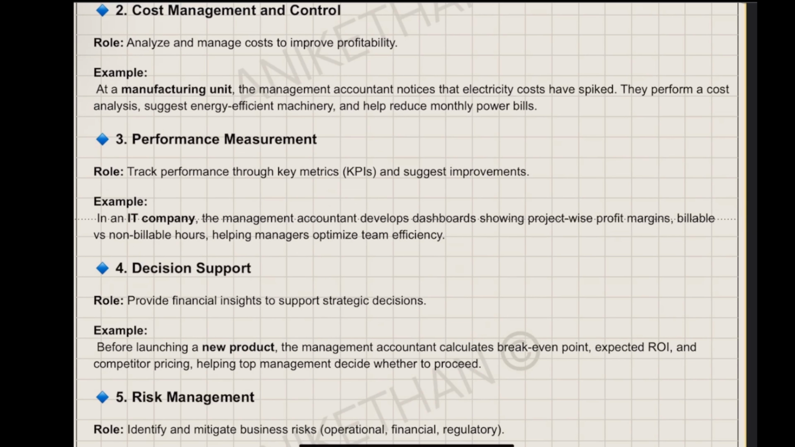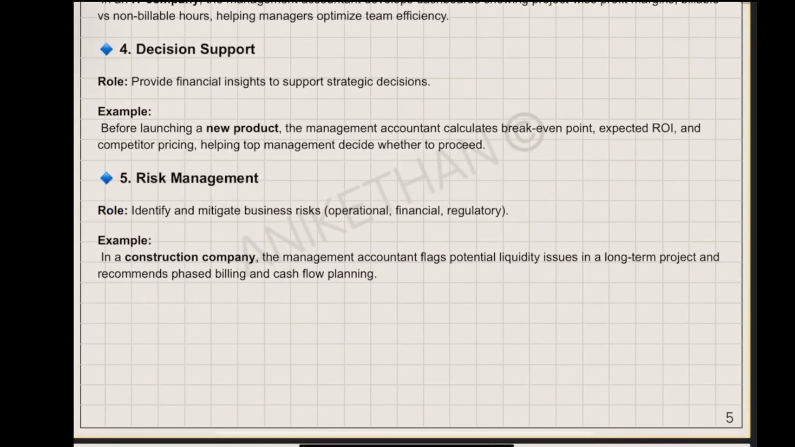If I go ahead, what is my return going to be? Is there a risk? How much risk I am taking? Is there a better alternative? So these are the decisions management will make. So the report of management accountants will help. Risk management. So there are different types of risk: operational risk, financial risk, regulatory risk. So they will identify and quantify.